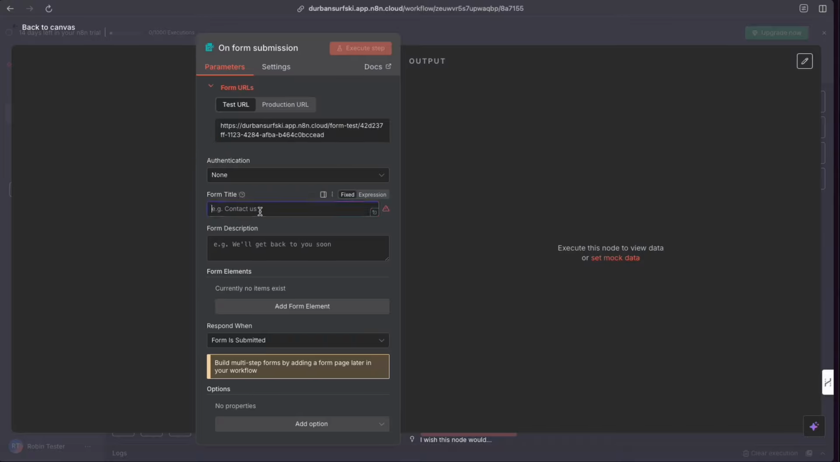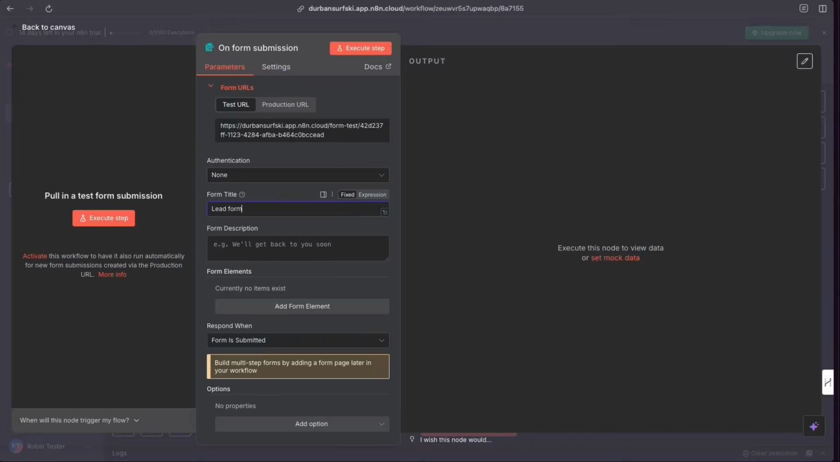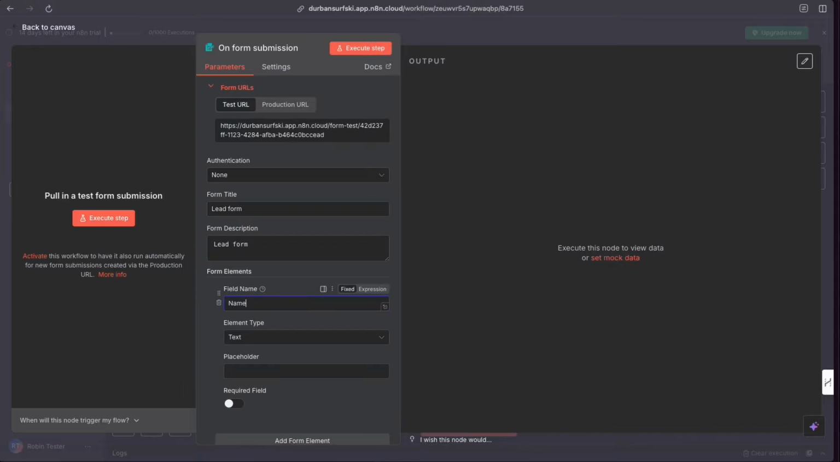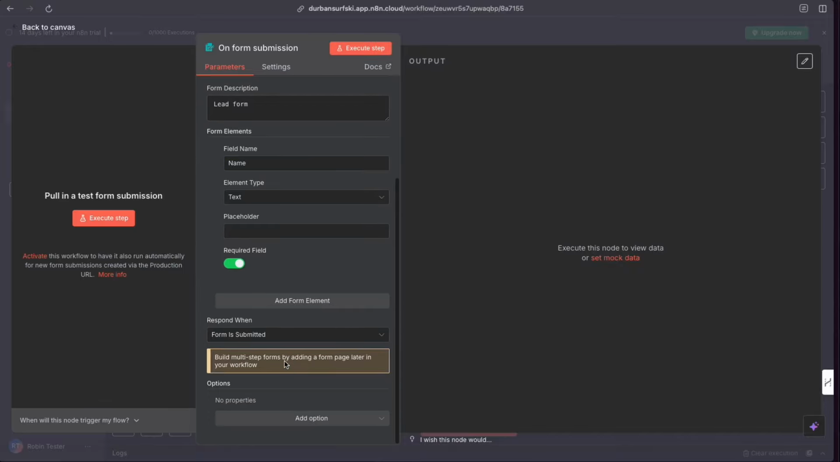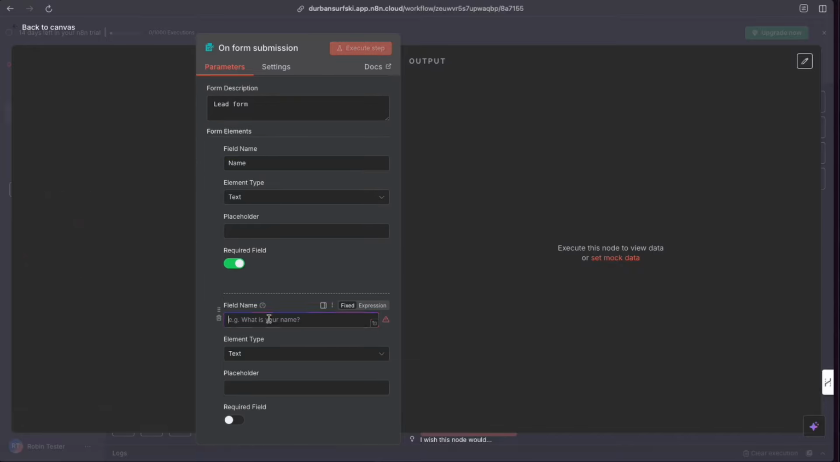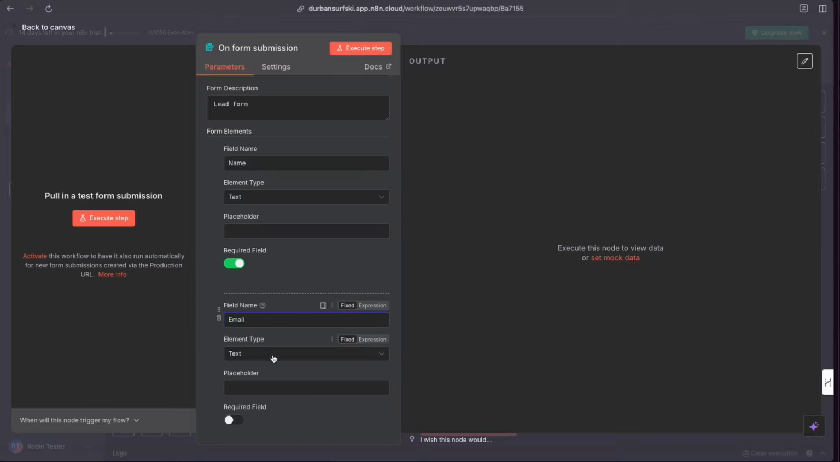And let's put the basics in here. So let's just call this a lead form. And why don't we just duplicate that and call that a lead form. Let's add a form element. Let's put name in there and we'll make that a required field. If you've ever built a form before, you'll know exactly what I'm doing here. Let's put email in here.